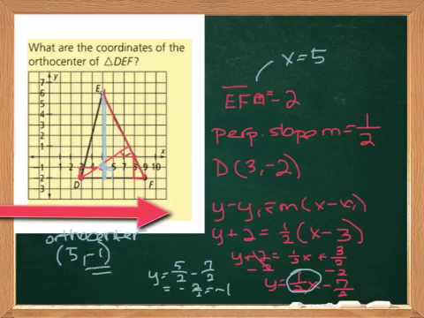And then you'd plug in that -1 and solve for x. So you'd plug in -1 here, then add 7/2 to the other side, multiply both sides by 2, and you'd get the 5. Sometimes you can see it on the graph, but it's always best to use algebra, plug it into the system, and make sure.